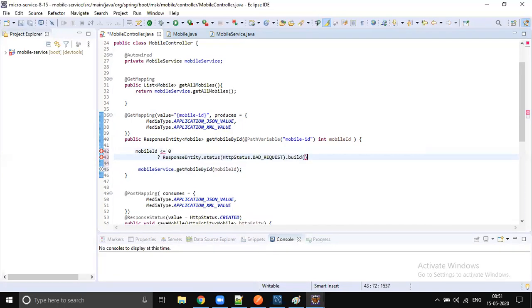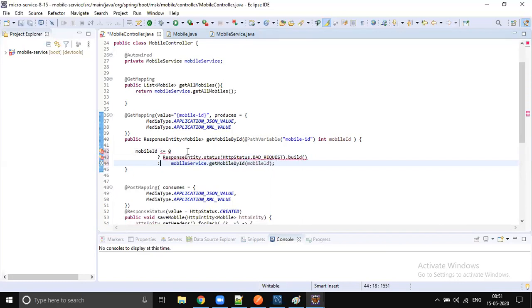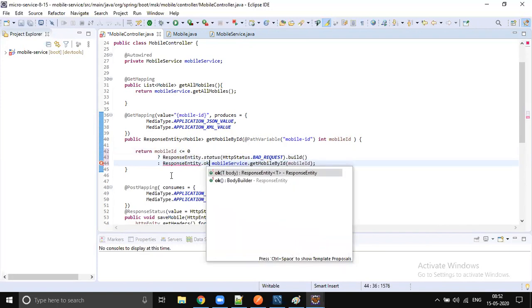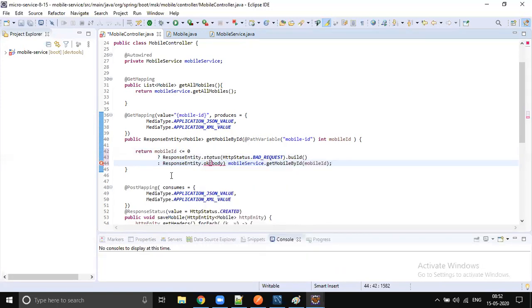Or if the mobile id is not less than or equal to 0, then I want to make a DB call and get the mobile information, right? So the second part also, we should generate a response entity. Then I will say okay, means 200, body.